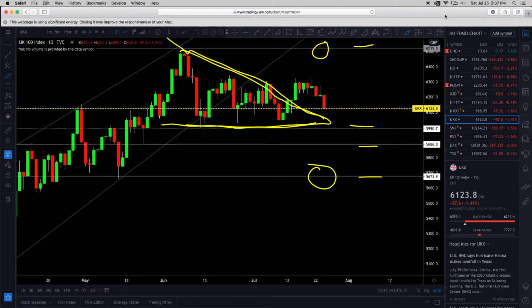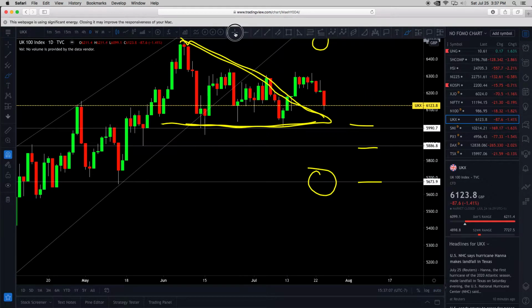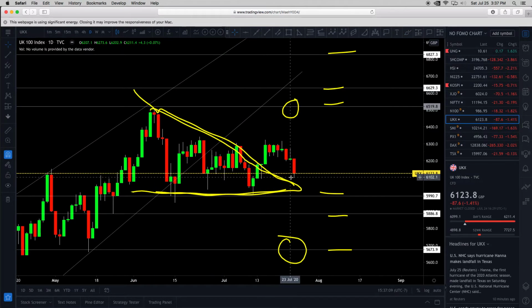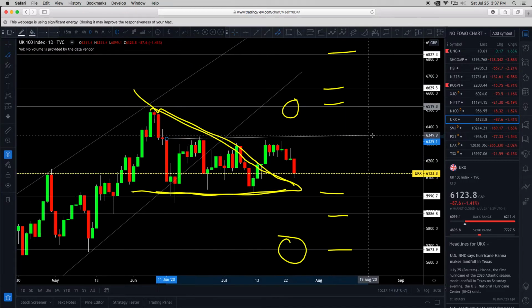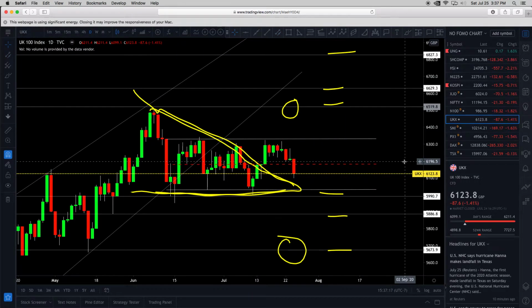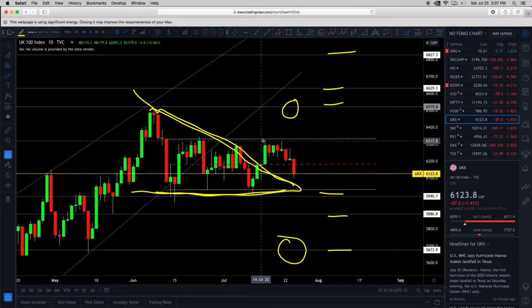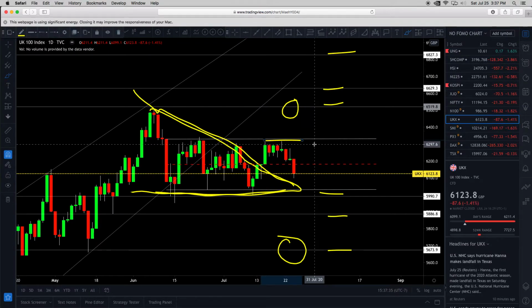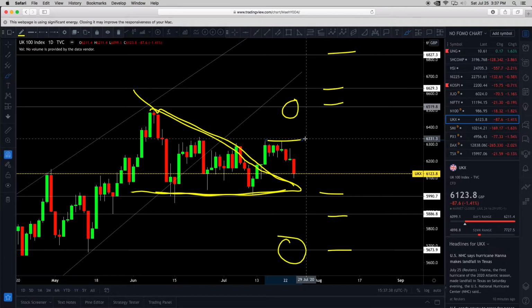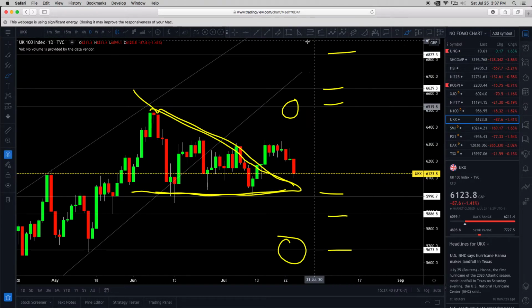All right, the UK 100 index. So interesting pattern here. There's a triangle here, or somebody could just call it a consolidation. It's a channel like this, depending on what set of data you're looking at. So let's look at it from the consolidation pattern first, because we've been looking at this yellow descending triangle for so long, right? Let's look at it from a different perspective. So right here, double top at 6,312 pounds. See that up here? Then there's, hold on, let me draw that again.